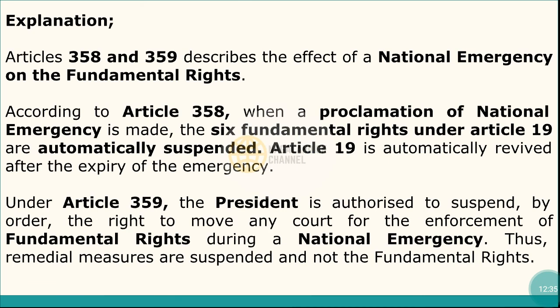Here, Article 358 and 359 describe the effect of the national emergency on the fundamental rights. According to Article 358, when a proclamation of national emergency is made, the 6 fundamental rights under Article 19 are automatically suspended, and Article 19 is automatically revived after the expiry of the emergency. And under Article 359, the President is authorized to suspend, by order, the right to move any court for the enforcement of the fundamental rights during a national emergency. Thus, remedial measures are suspended and not the fundamental rights.